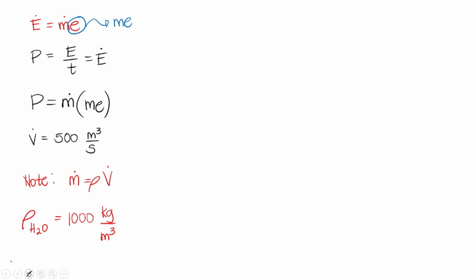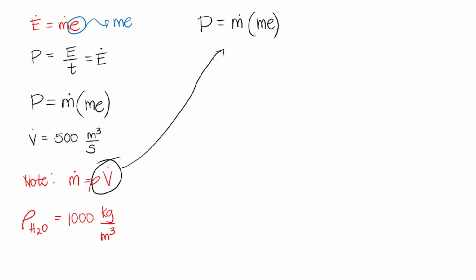So, we can say that the power generation, since it's equal to the mass flow rate times the mechanical energy, the energy involved in this problem, we substitute the mass flow rate. So, we will have the density of water times the volume flow rate times the mechanical energy we got earlier. So, what will we do next? We will simply input our values.